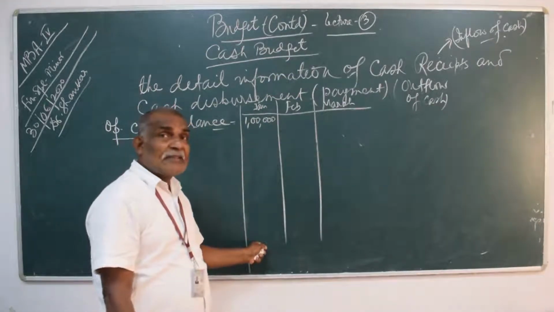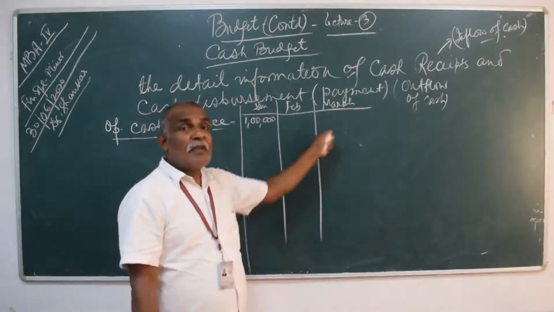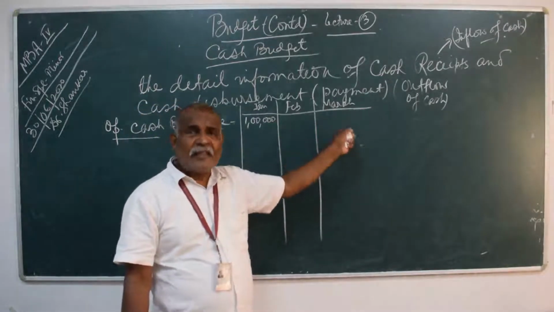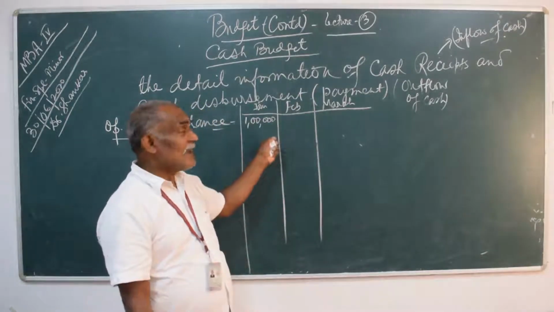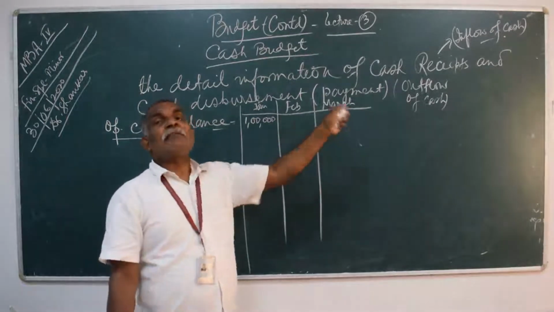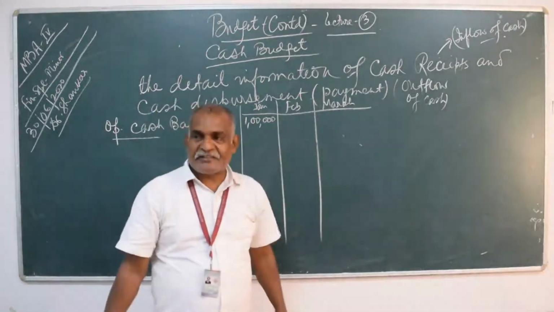This closing cash balance of January becomes the opening cash balance of February, the closing cash balance of February becomes the opening cash balance of March, and so on. Or otherwise, we may say that we will maintain the minimum cash balance of 1 lakh every month. Both of these things we will discuss right now.